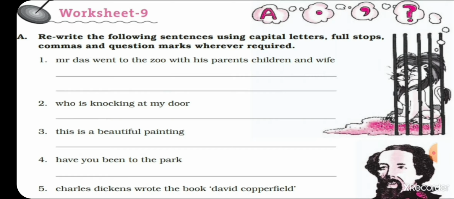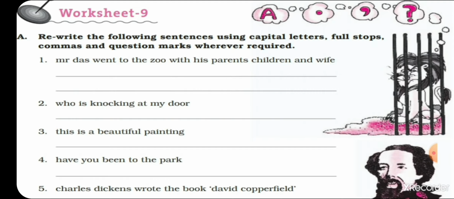So students, first one, Mr. Das went to the zoo with his parents, children and wife. Here students, M should be capital. Then letter D should be capital. Then after parents, put a comma. Then at last, after wife, put a full stop. Okay, like this students, try to rewrite it.